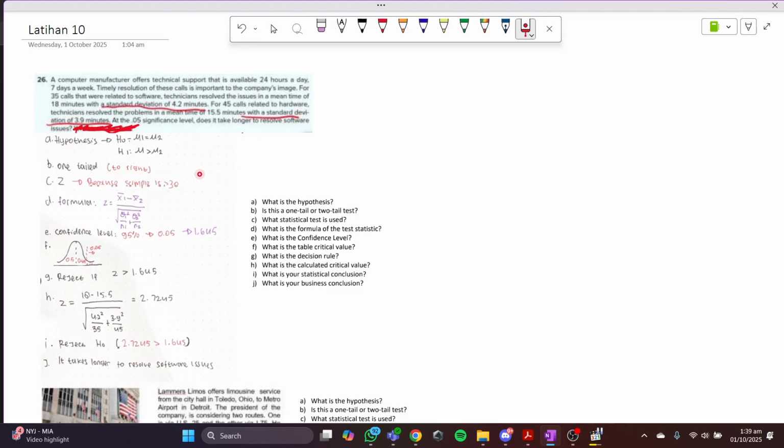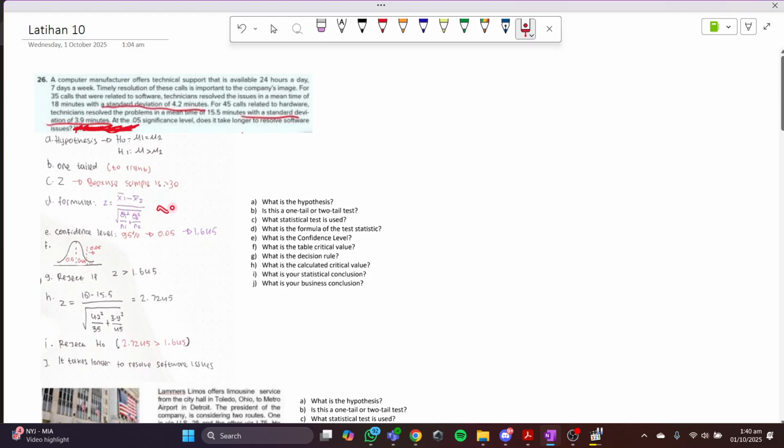Okay, so from here, we're gonna determine that the H null is mu1 equals to mu2, and the H1 is mu1 is bigger than mu2 because of this right here. Takes longer to resolve software issues. Okay, so for b, it's gonna be to the right because it's bigger, so it's gonna be on this side of the graph. And we're gonna use z here because the sample is more than 30.